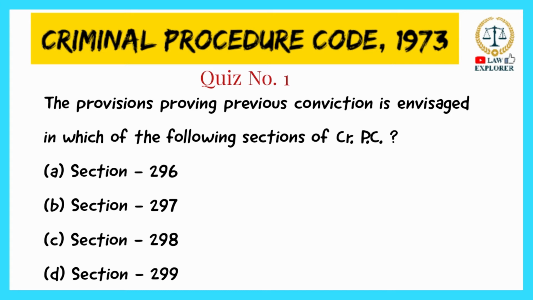Section 296 is titled evidence of formal character or on affidavit. Section 297, authorities before whom affidavits may be sworn. Section 299, record of evidence in absence of accused.